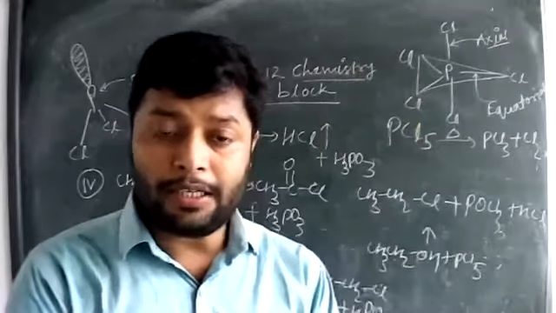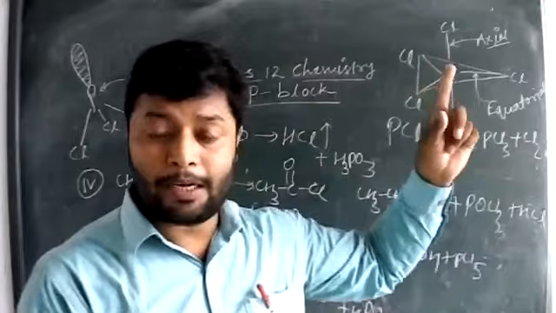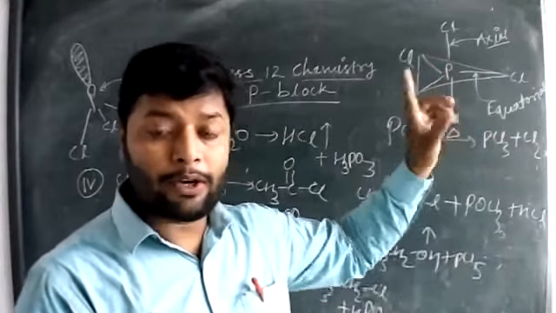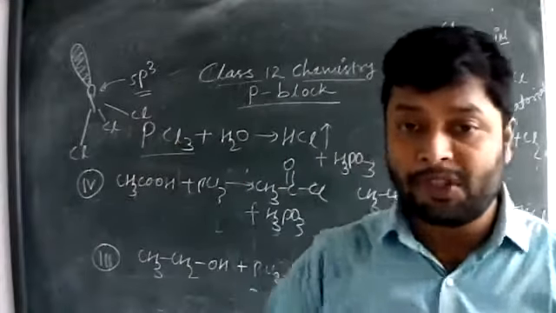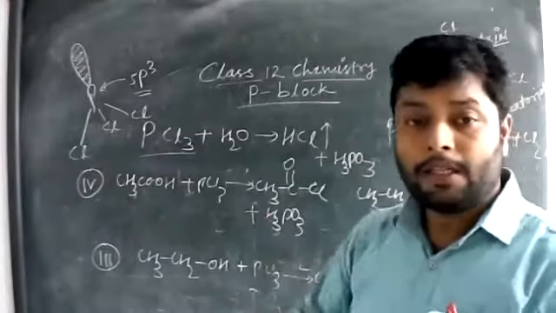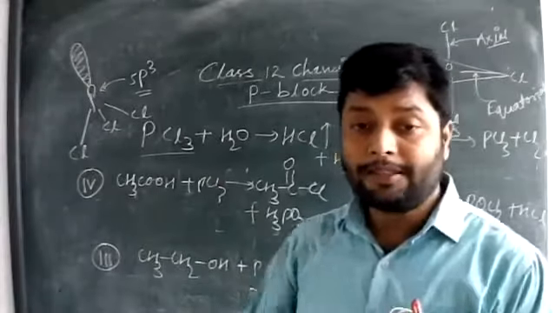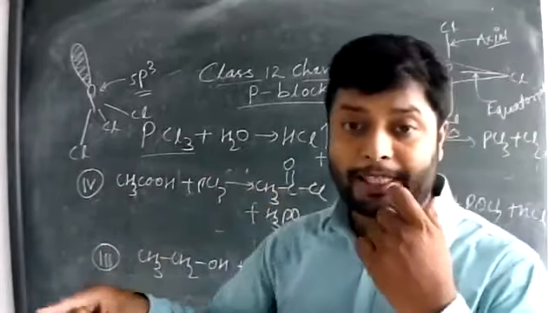What is important here? The important points are the stability of axial position chlorine versus equatorial position, the decomposition of PCl5, the fumes of PCl3 in moisture, and the reaction of PCl3 and PCl5 differently with carboxylic acid and ethanol.